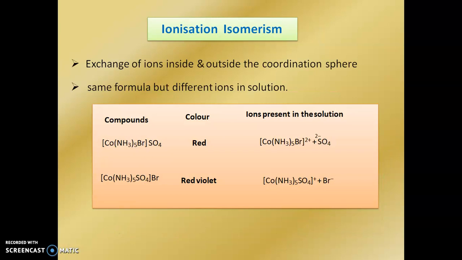First, we see ionization isomerism. They show the exchange of ions inside and outside the coordination sphere. Same formula but different in solution. Here, in the red color complex, the ion present in the solution is SO4 2-, but in the red violet complex, the ion present in the solution is Br-.